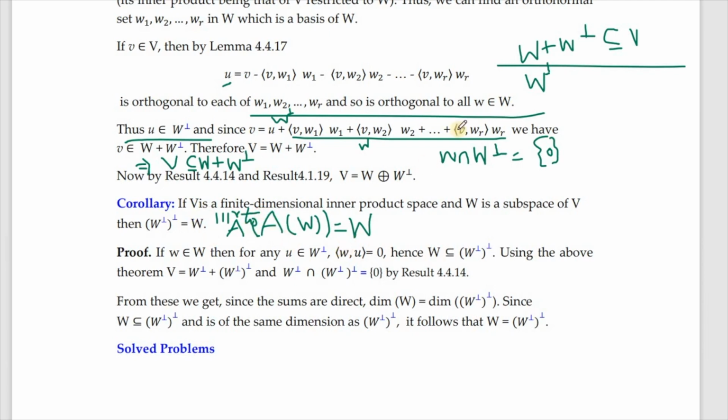So what we do here is, as we did in that case, one is contained in the other, that is W is contained in W perpendicular. So this first we have to establish, and because V is finite dimensional, W and W perpendicular all of them will be finite dimensional. So one is contained in the other and both of them are of the same dimension. So if we establish these two, then we can easily say that equality holds. Dimension of W should be same as dimension of W perpendicular.